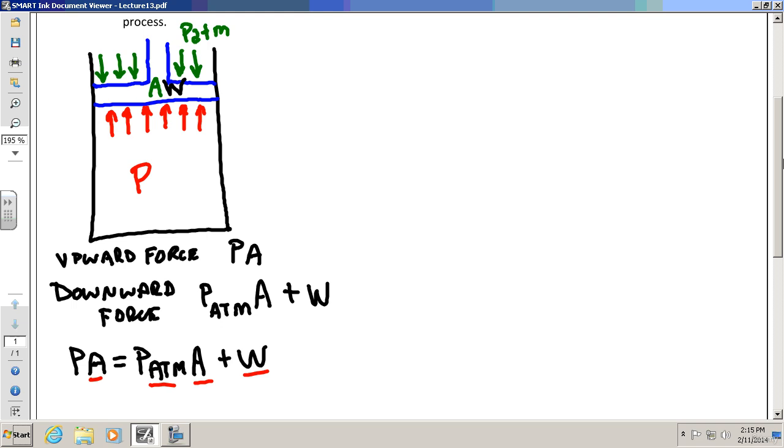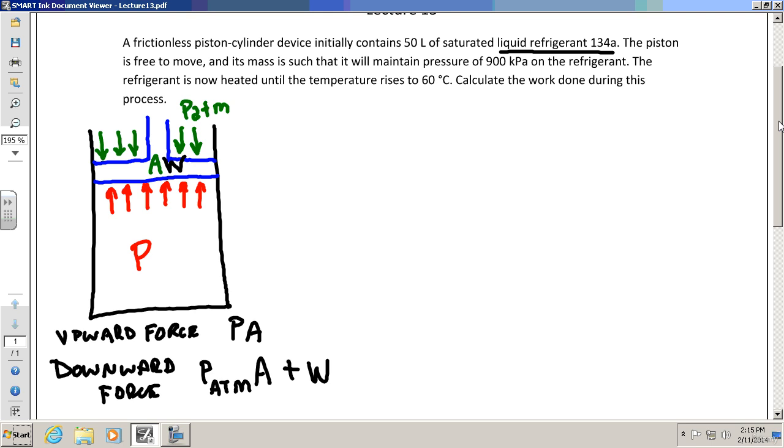What I'm saying, a long way of saying this, is that when you have a piston cylinder assembly as shown, we can make the following assumption. Remember, assumptions are important. One, it's a constant pressure process.